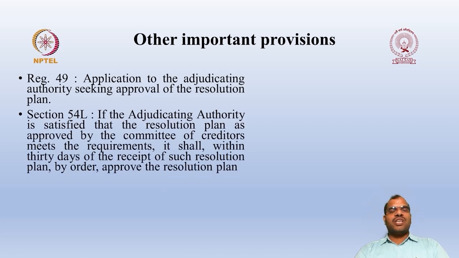So section 54L provides that if the adjudicating authority is satisfied that the resolution plan as approved by the Committee of the Creditors meets the requirements, it will approve it. And please remember, when they are approving the resolution plan, they are not supposed to question the commercial wisdom of the Committee of the Creditors. It is only whether they followed the procedure or not. These things NCLT can verify, but they cannot verify the commercial wisdom.